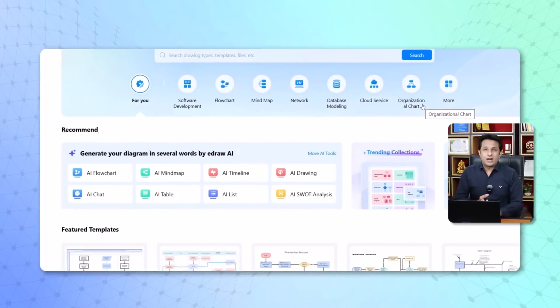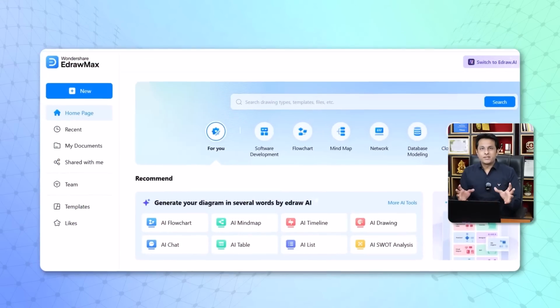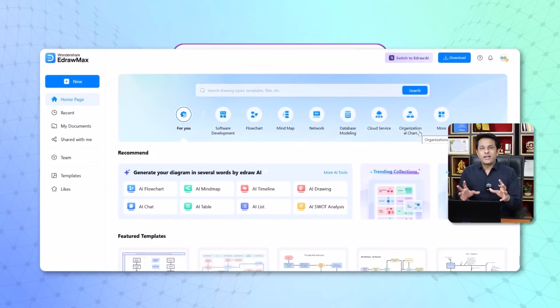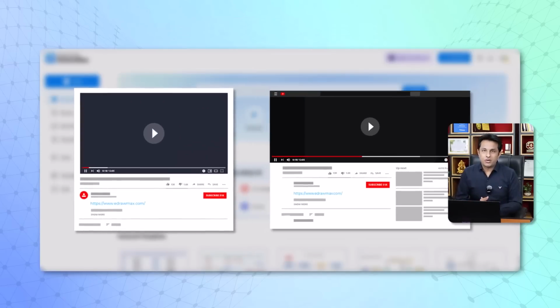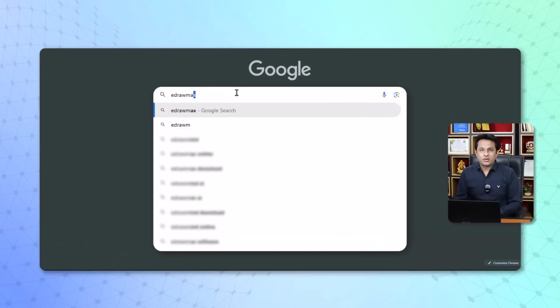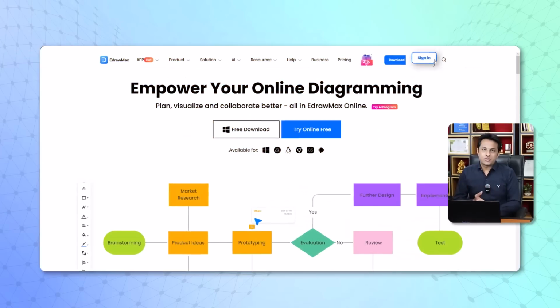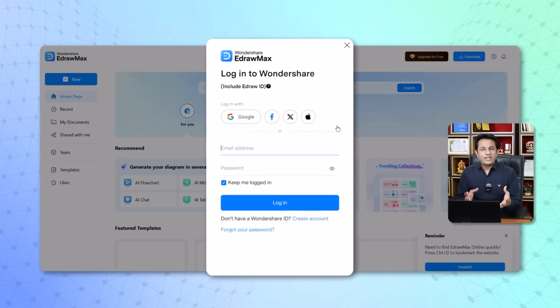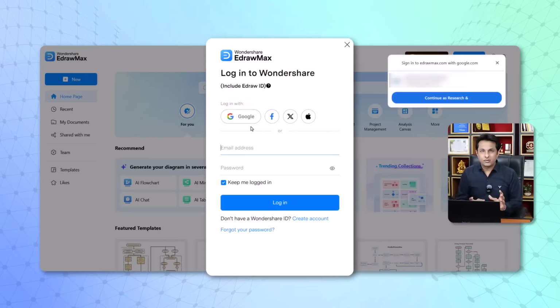Very first thing, to start on this platform, you can just open edrawmax.com. You can find the link in the description and the comment box here. So go to edrawmax.com and then you can click on the sign up option over here. When you sign in, you have many methods. Either you can register or you can use your Gmail account to sign up.